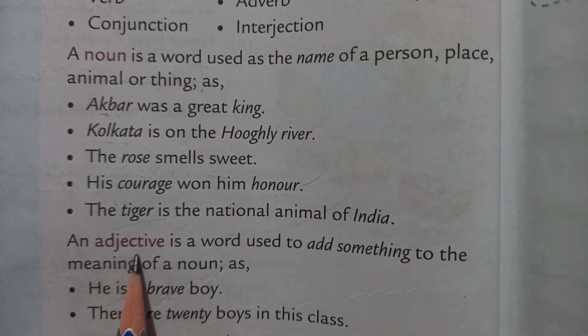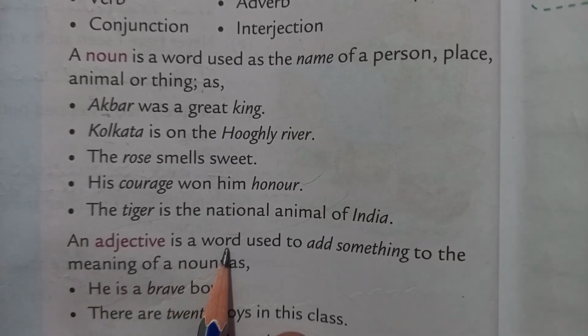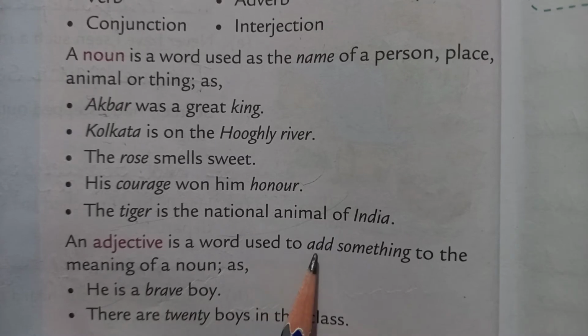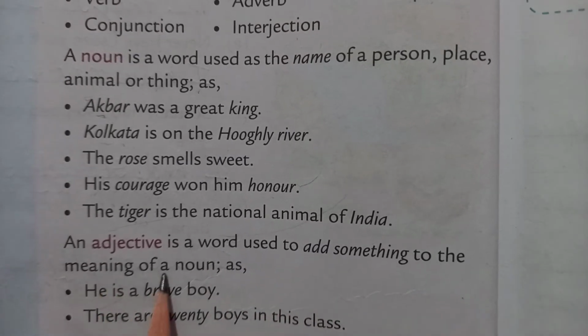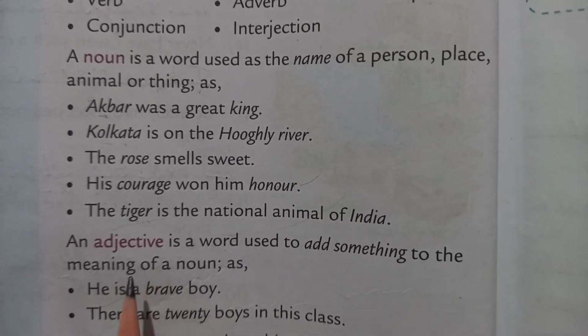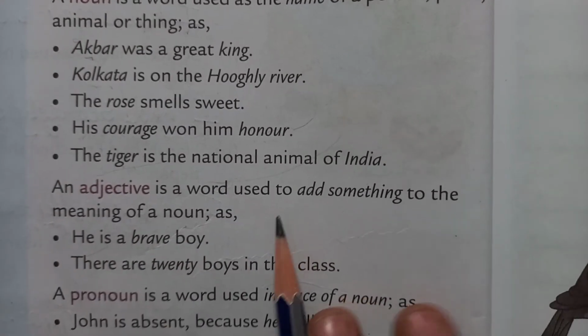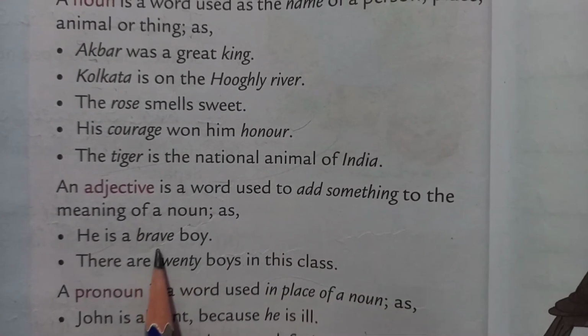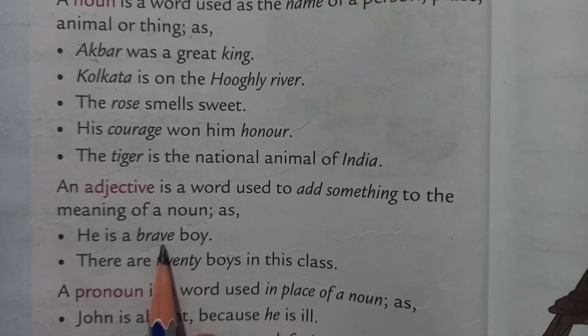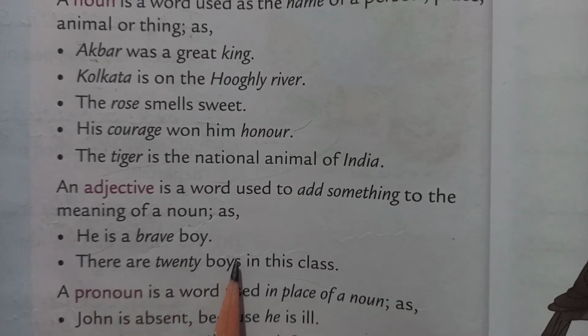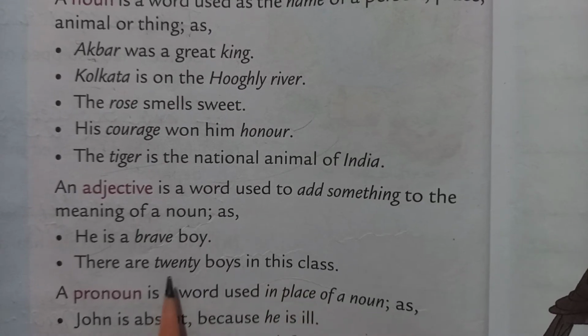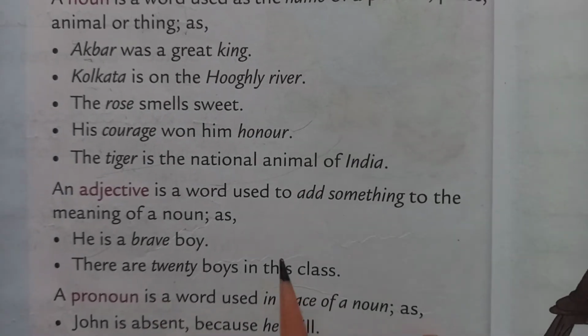Now see, an adjective is a word used to add something to the meaning of a noun. So, adjective tells us about the noun. He is a brave boy. Brave is an adjective. There are 20 boys in this class. 20 is an adjective.